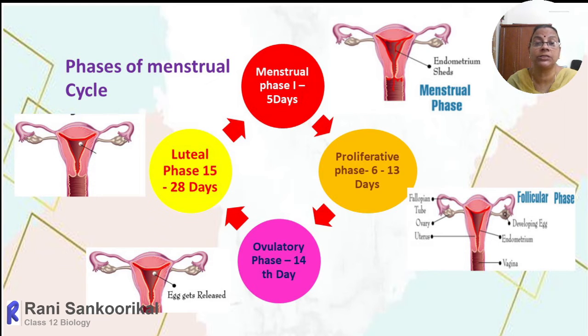If there is no pregnancy, that means no fertilization, then by the 25th day onwards, the corpus luteum will start regressing within the ovary. Once it starts regressing, the progesterone and estrogen levels decrease, and that leads to the detachment or rupture of the endometrial layer from the uterus. That will again result in the menstrual phase of the next cycle. So the entire process repeats over a duration of 28 days, and collectively we call it the menstrual cycle.